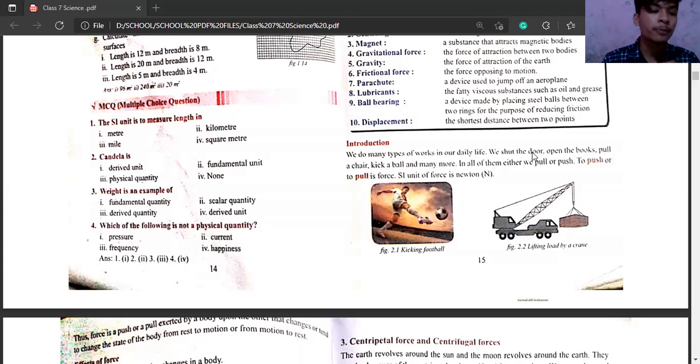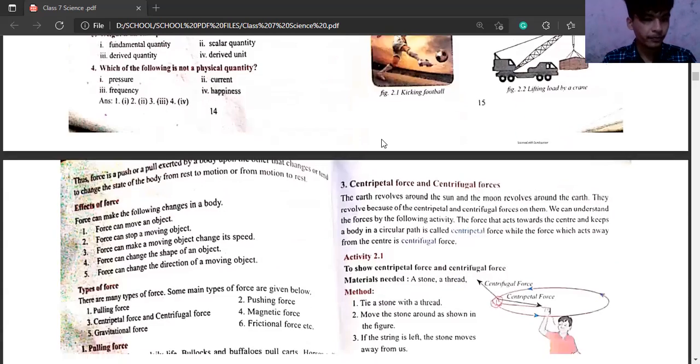So to push or pull is force. The simple definition: to push or to pull is force. This is just for understanding only. You won't write this definition. Like in class, the teacher, you are a child. Now you have grown up. The SI unit of force is Newton. Force is measured in Newton.